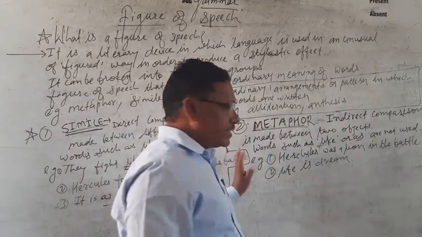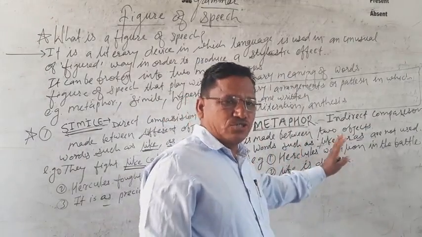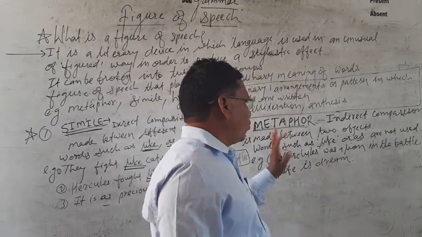Simile and metaphor are nearly the same, but what is the difference? In a simile, words like and as are used. In a metaphor, these words are not used to compare between the two objects.